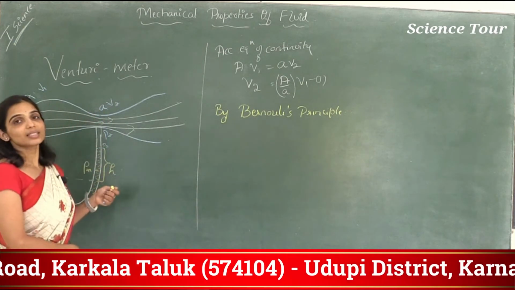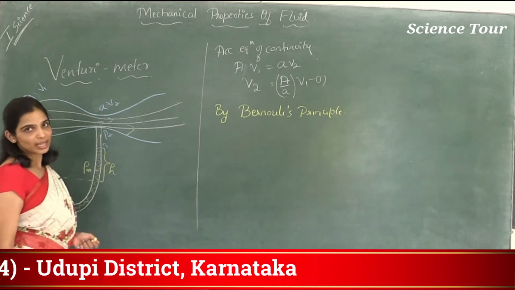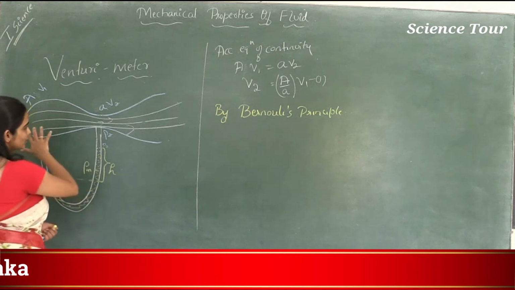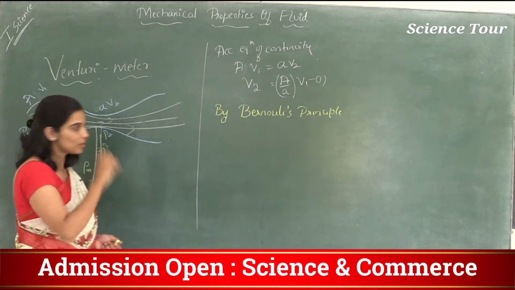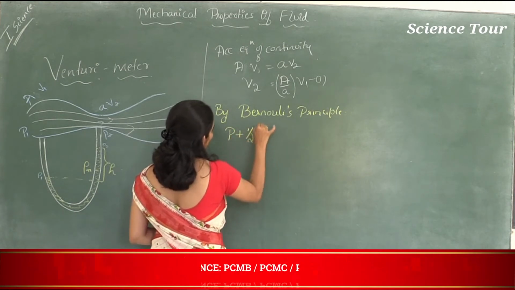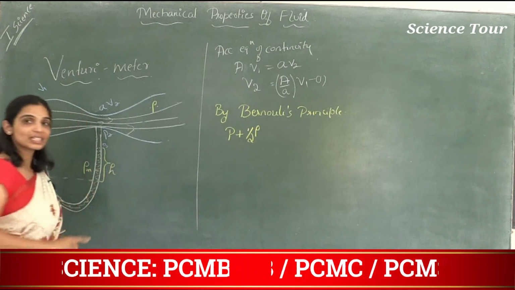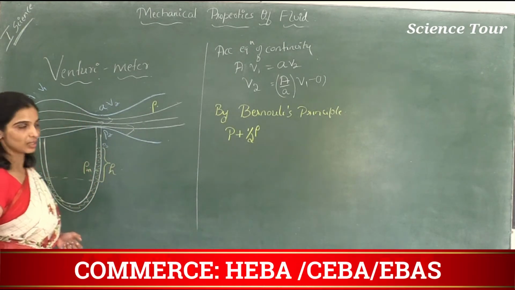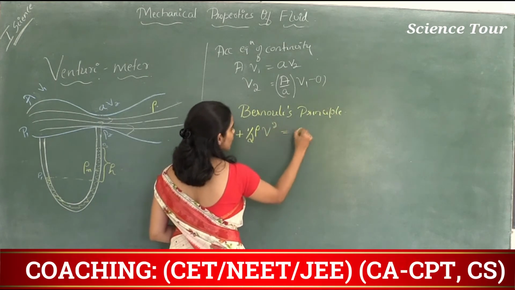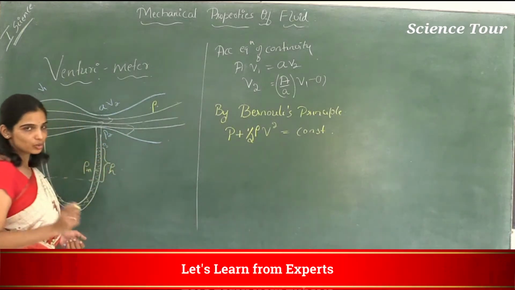Here you can't consider potential energy because both ends are at the same height, so potential energy is taken as 0. So pressure energy plus half rho V square is equal to constant. The density of fluid here is rho, and the density of fluid inside the manometer is rho m.